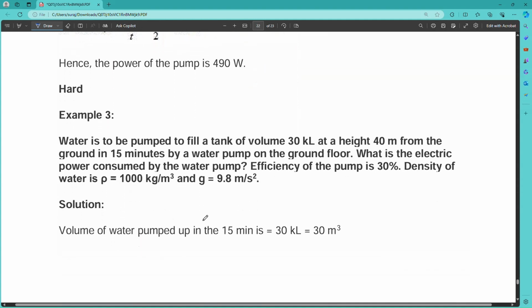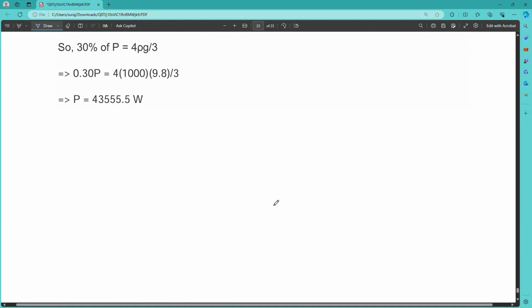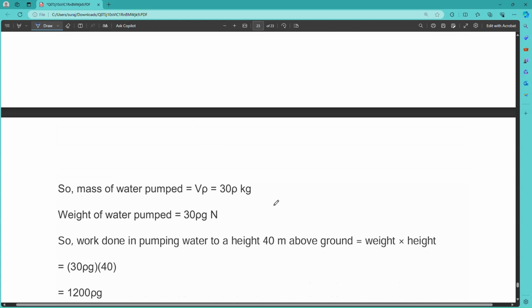Another example is for you. Water is to be pumped to fill a tank of volume 30 kiloliter at a height of 4 meter from the ground in 14 minutes by the water pump on the ground floor. What is the electric power consumed by the water pump? Efficiency of the pump is 30%. Density of water is 1000 kilogram per meter cube and g equals 9.8. You can take a pause and solve this question, and please answer in the comment section. This is the last example.